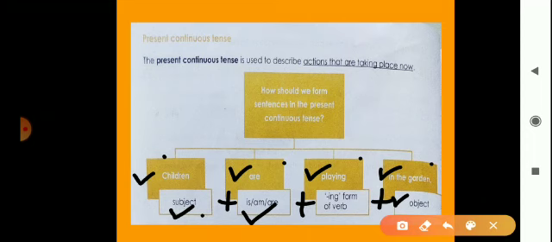Okay, so we will again make a sentence or example of this present continuous tense. Now here children are playing in the garden. This example. So we will see the next example or the other example.